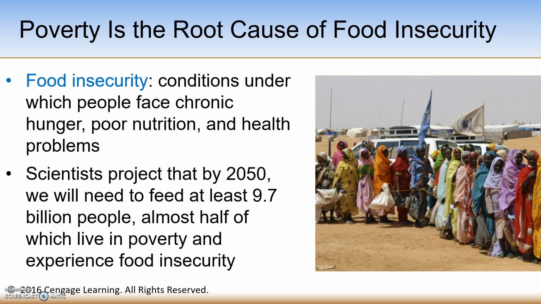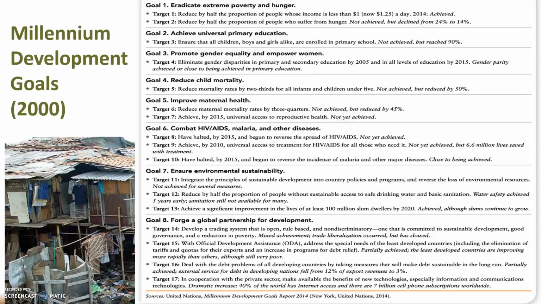So one of the biggest challenges we have for the future is making sure that we have the ability to provide food globally to the populations that need it. And please remember that food security is based on food availability, food access, and food utilization.